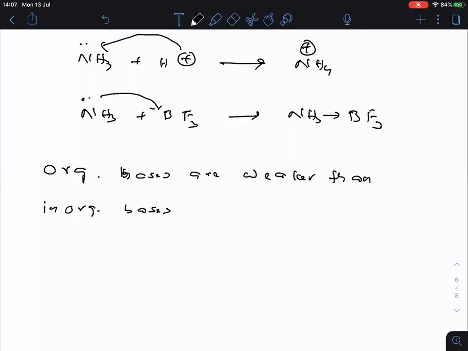Similarly, organic bases are weaker bases than inorganic bases. Followed everyone? Clear? Is it clear everyone? Please respond.